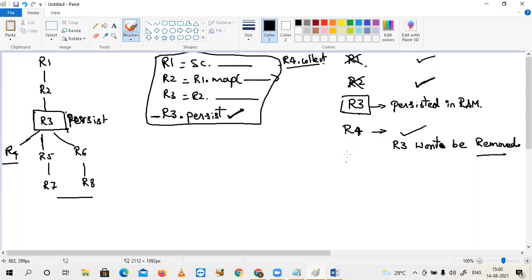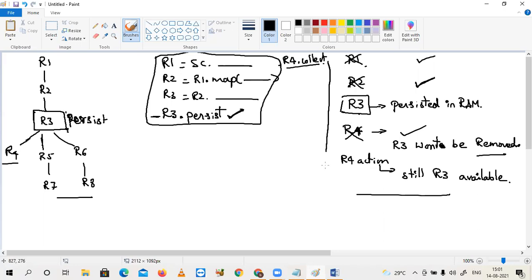Next, R4 action completed, then R4 will be deleted. Still R3 is available. Understand all of you? Still R3 is available in the RAM of your cluster.